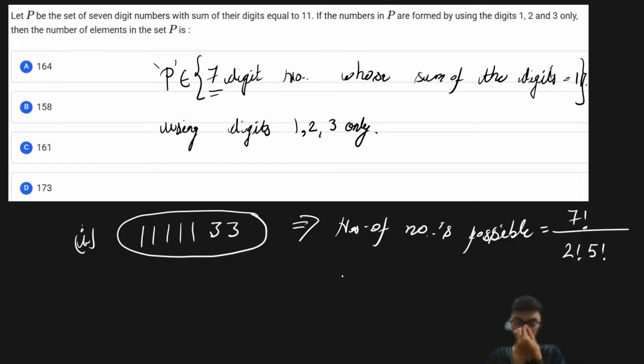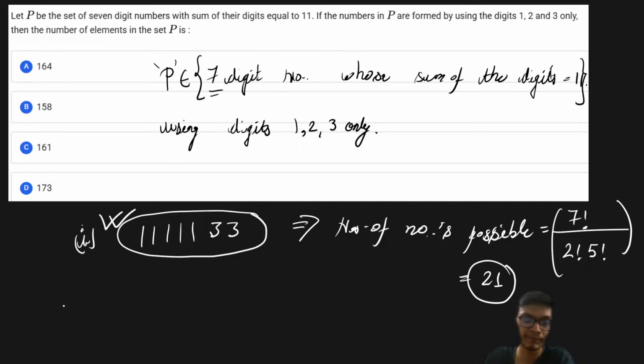Now I hope you know that whenever you do arrangements of alike objects of one particular type and alike objects of another particular type, then we basically have to divide by the factorial of the number of alike objects, that is, a set of alike objects occurring some certain number of times. So you divide the factorial of the entire number of elements that you are trying to arrange by those factorials. That is something you have already discussed in your basics part, so I am not discussing this part here. I hope this is clear to all of you, right? So this is going to be equal to 21. Therefore 21 numbers are possible of this particular type, right?